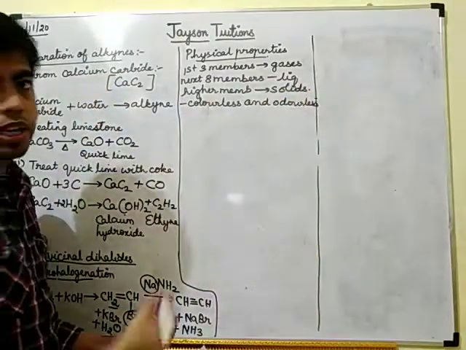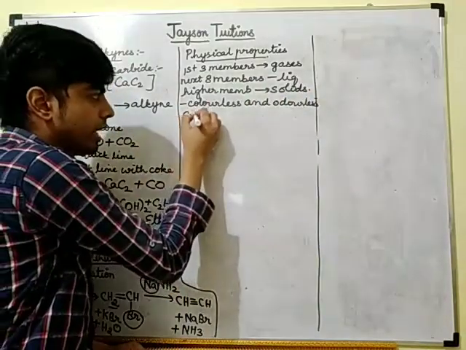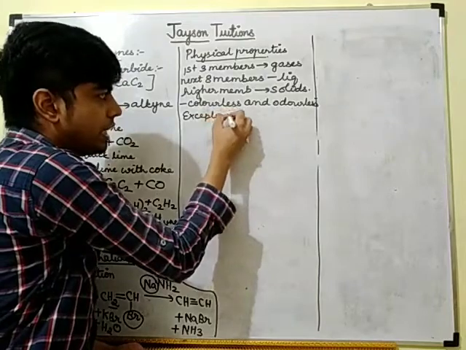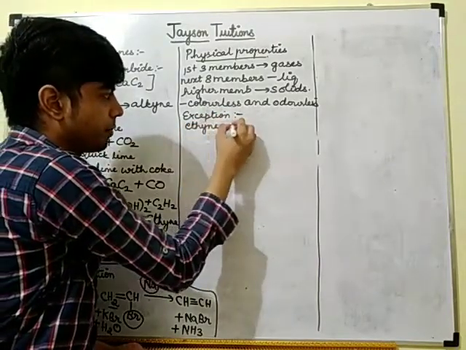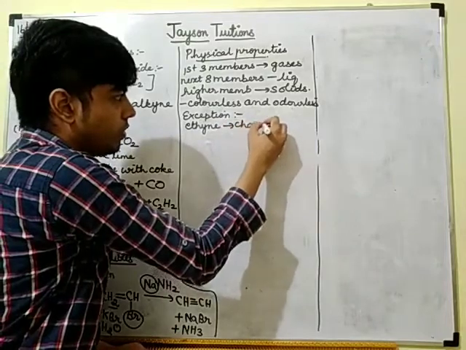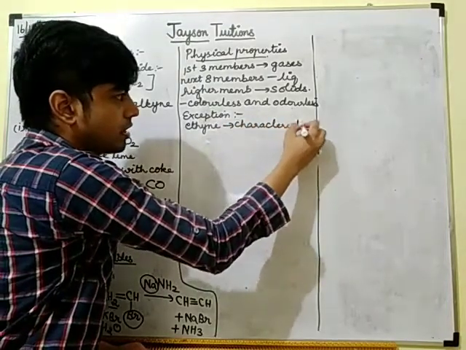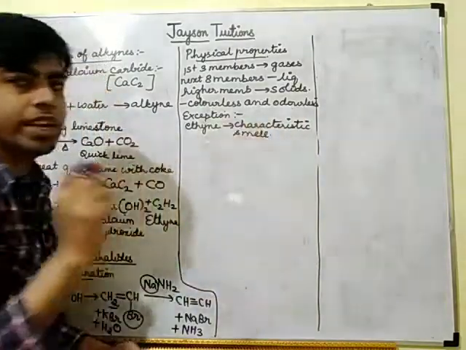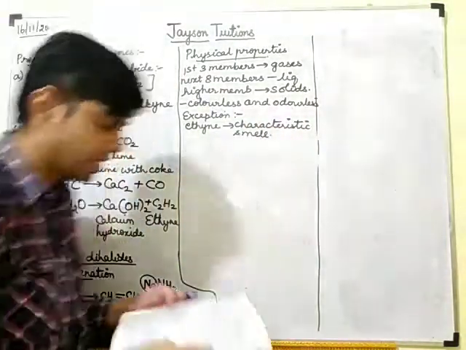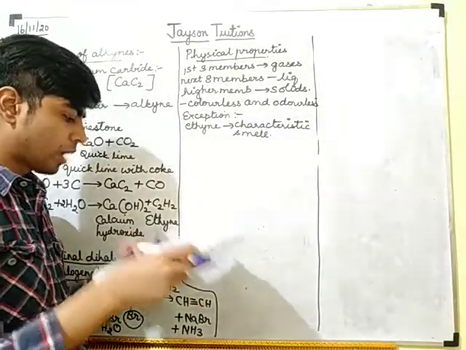Colorless and odorless, with one exception. Ethyne alone will have a characteristic smell. Characteristic smell means a peculiar sweet smell. Acetylene will have a sweet smell.